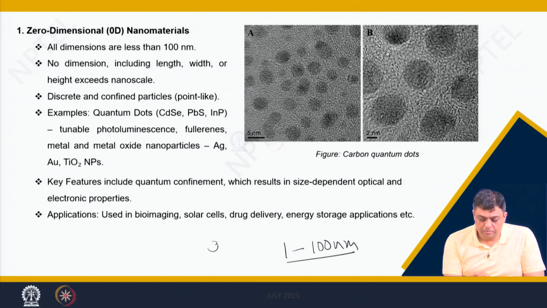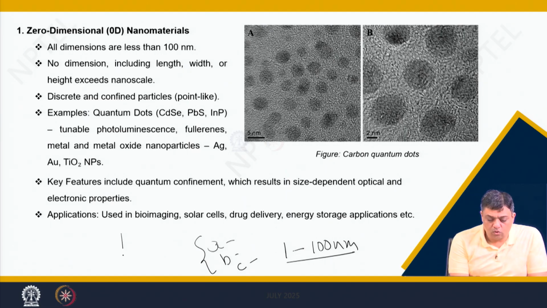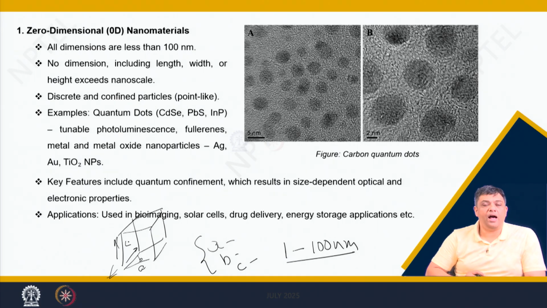That means the A parameter, B parameter and C parameter, all 3 are in the range of 1 to 100 nanometers. So, if I draw a unit structure with A, B and C, you will find all of them are in the range of 1 to 100 nanometers.